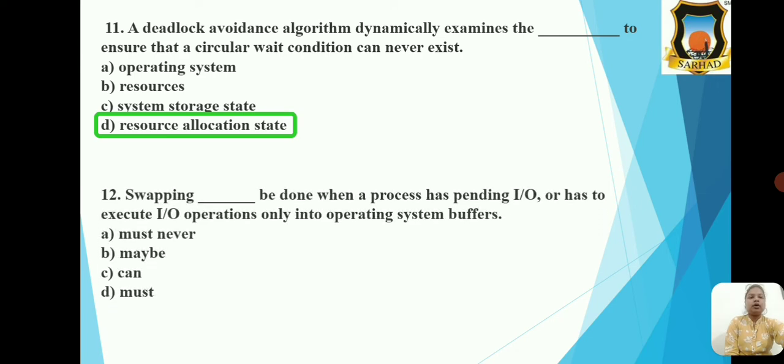Next MCQ, swapping dash be done when a process has pending input output or has to execute input output operations only into the operation system buffers, and the options are must never, maybe, can, and must. And the correct option is option A, that is must never.